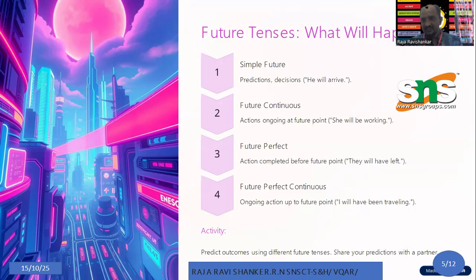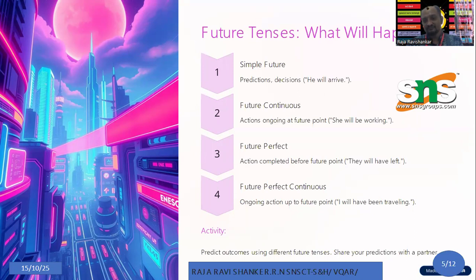Future continuous means we are assuming it's a condition. So when we say future condition, the thing is going to be in the future. Nobody knows, but we are trying to continuously say it as a condition. If he wants to work here, he should be working every day. If he wants to be a leader today, even tomorrow when the time comes, he should be working. All these things are a kind of condition, or it can be an if clause also. If I want the job, I may be doing that tomorrow. May, if, or a different kind of condition. Should may be another kind of condition.